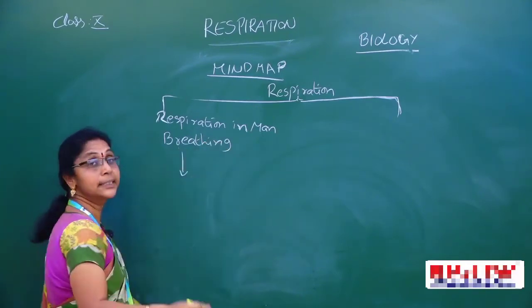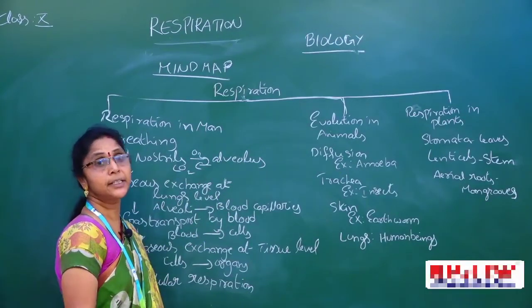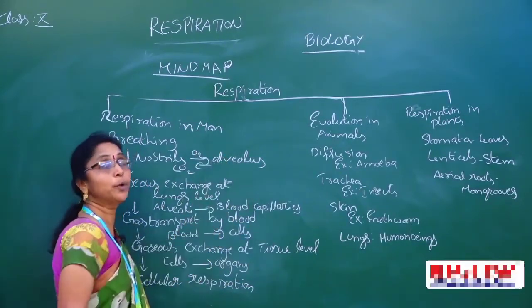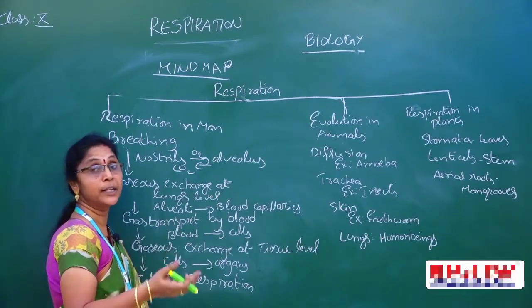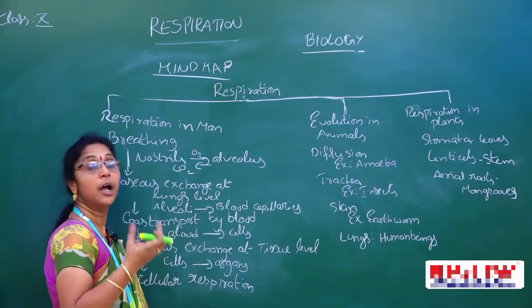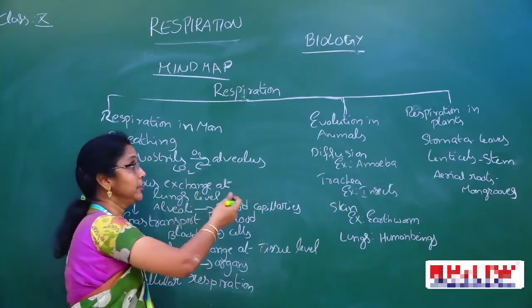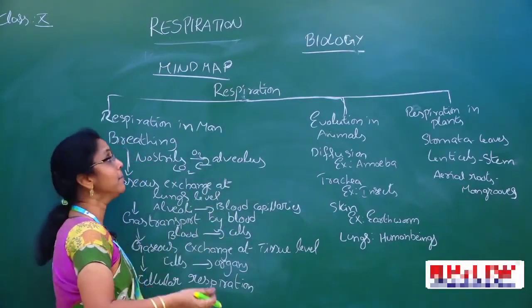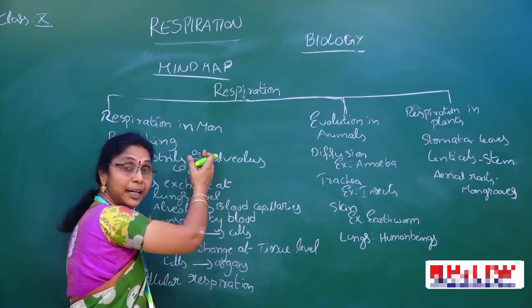Now the second step. See children, the mind map, we can easily understand. Up to now we discussed the introduction part: what is respiration, what is the importance of respiration, and how we appreciate the process of respiration. Now we discuss the mind map, the types of respiration. Here we can see respiration in man.